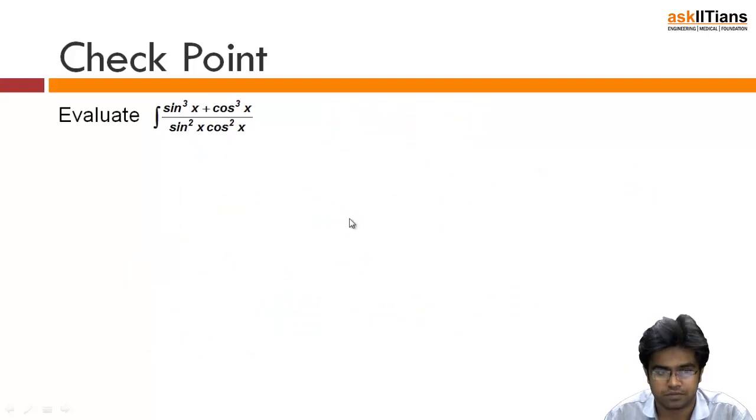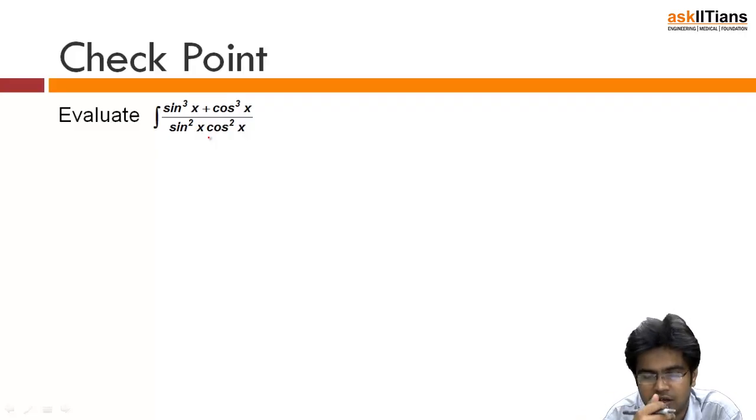Let's see one more question. So sin cube x plus cos cube x divided by sin square plus cos square. Again, I can clearly see that we need to do the partial fraction, but you will ask me, sir, how are you doing this? Again, because I have practiced a lot of questions. When you see them carefully, you will get the hint as well. Looking at the question and looking at the options will give you a lot of hint about what you need to do. But actually here there are no options.